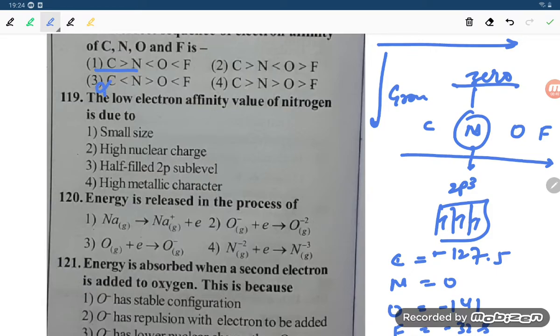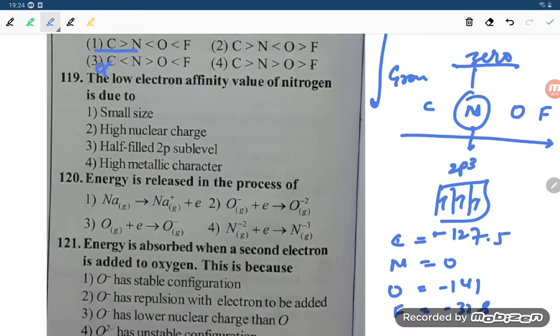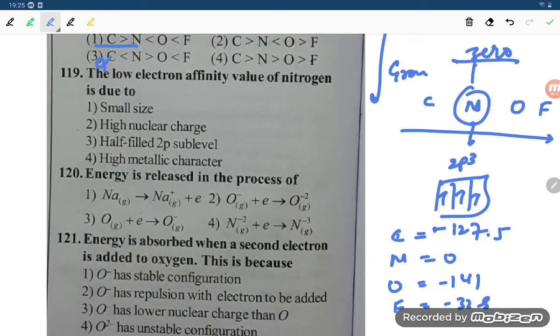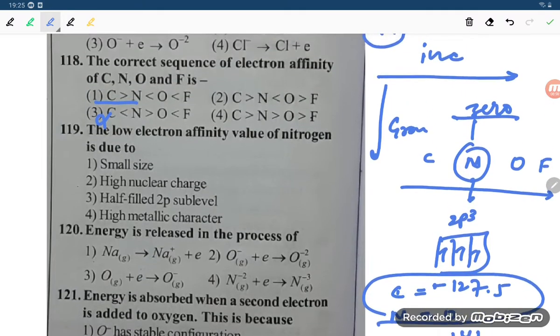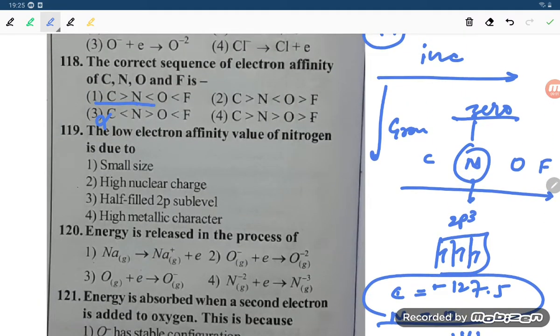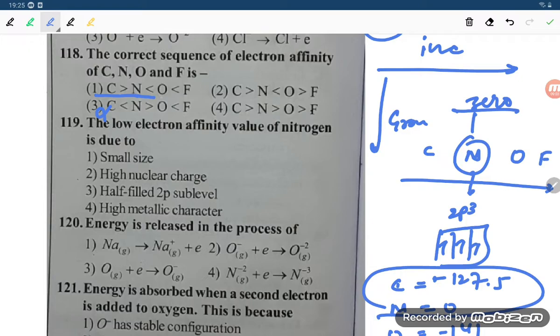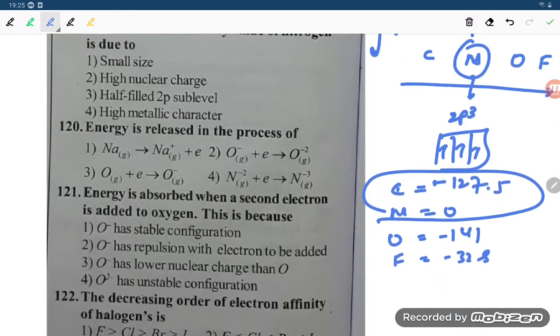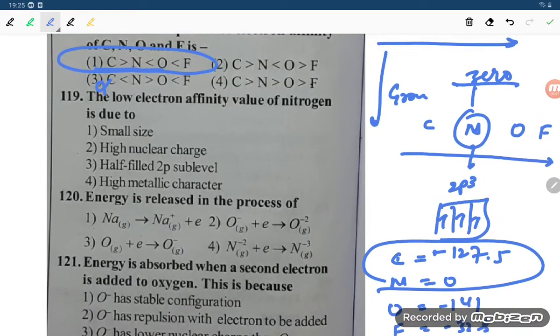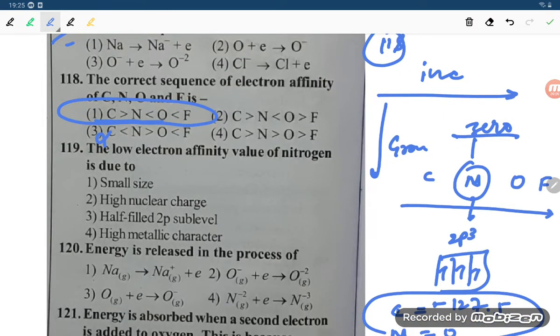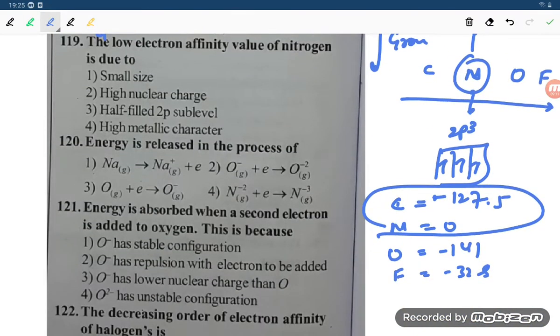Nitrogen is less than, these two are also correct. After nitrogen, carbon is more than nitrogen, so 2 is gone. Then oxygen is more than nitrogen, and fluorine is more than oxygen. So the correct option is option number 1, student. You can match with the option. Question number 118, option number 1 will be correct.